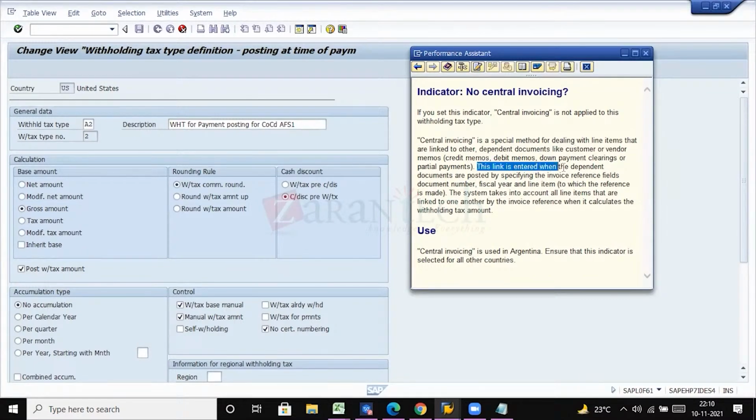Okay, this link is entered when the dependent documents are posted by specifying the invoice reference fields: document number, fiscal year, and line. This is what I said, whatever linked documents are there will be considered here. So by looking at the original document, the system won't deduct withholding tax here. Okay, are you following? Yeah.